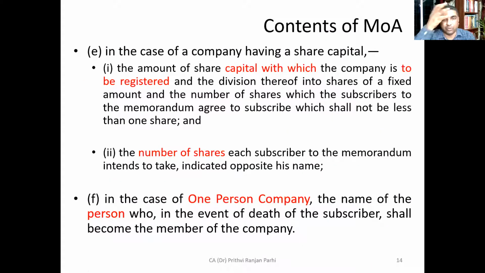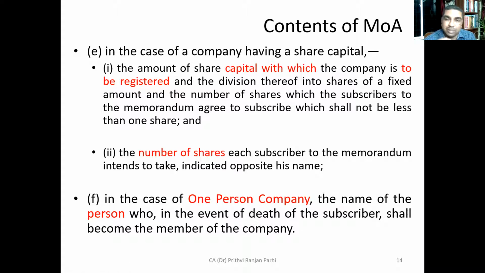Okay. And there's one more clause: in case of a one person company, that is OPC, the name of the person who, in the event of death of the subscriber, shall become the member of the company. This concept we know from when we discussed OPC.